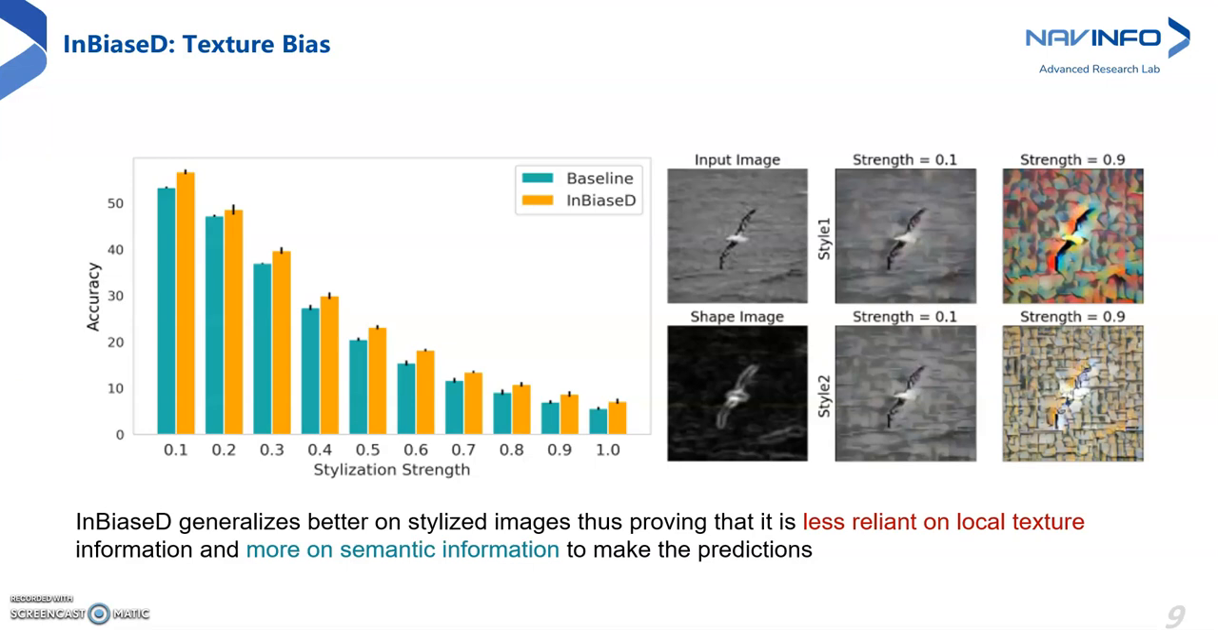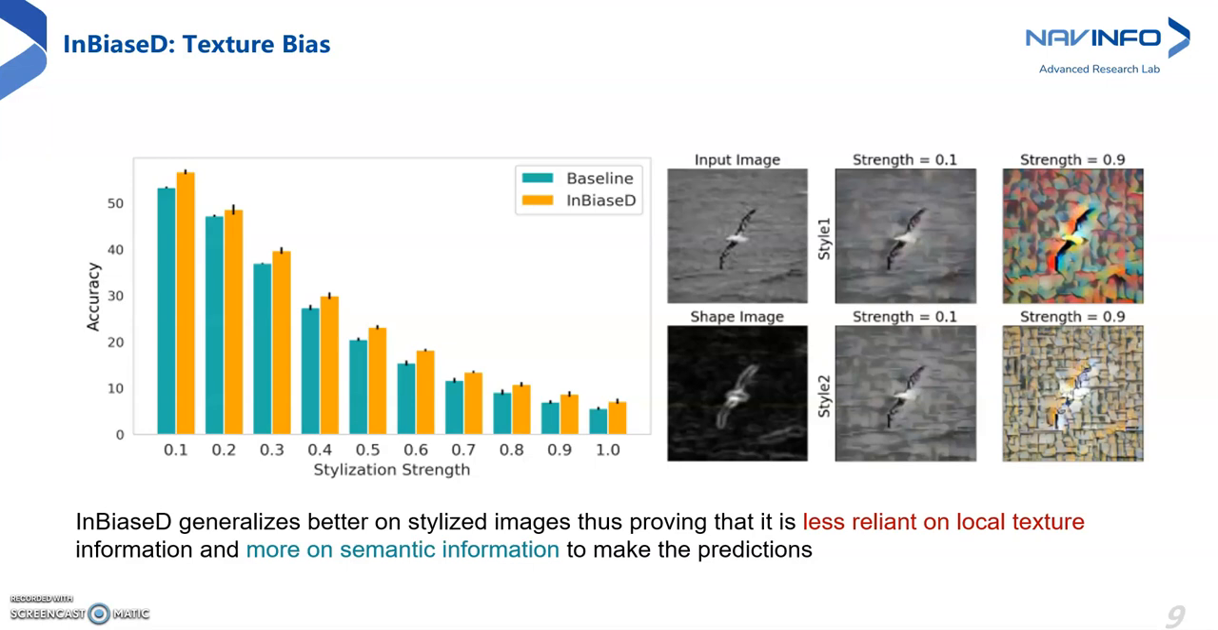To test if our method has reduced the model's bias towards texture, we perform a texture bias analysis. We apply style transfer of varying strengths on the Tiny ImageNet dataset, and these are evaluated using a model trained on the original Tiny ImageNet dataset. Some samples are shown on the right.